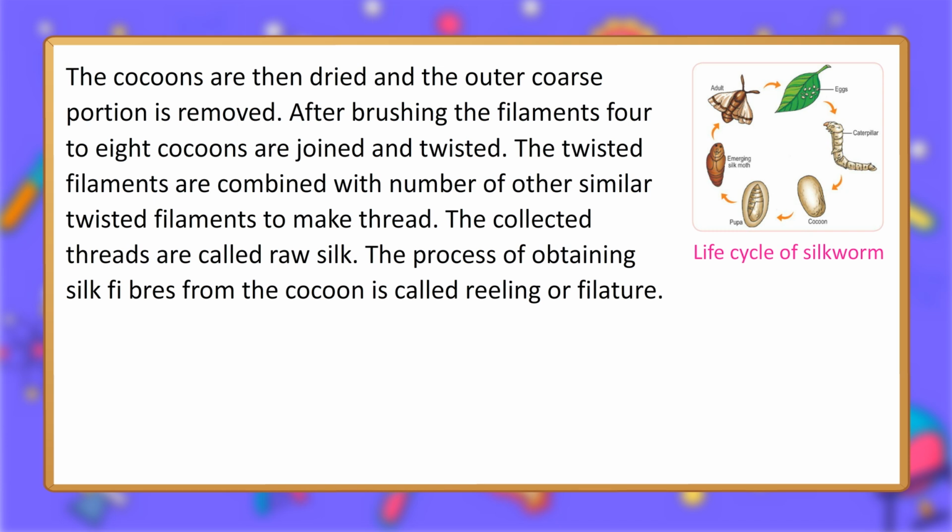After brushing the filaments, 4 to 8 cocoons are joined and twisted. The twisted filaments are combined with a number of other similar twisted filaments to make thread. The collected threads are called raw silk. The process of obtaining silk fibers from the cocoon is called reeling or filature.